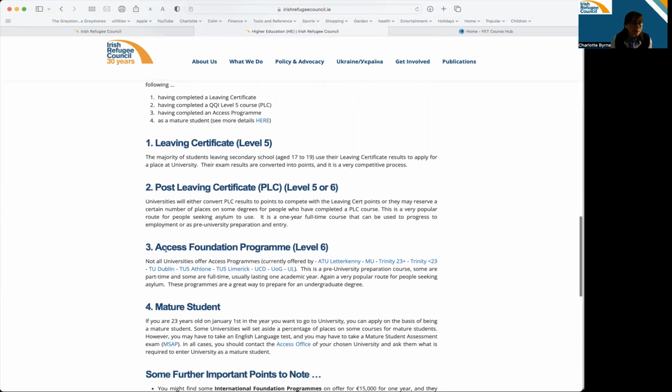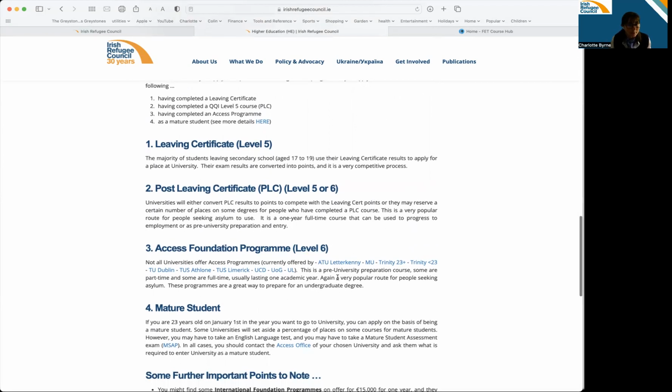You can also apply to do an Access Foundation course in one of these universities, and these are all live links to those universities. That's a 1 year course to prepare you to go into university. So if you're thinking about going to university next year, that would also be a good one to do. And you can also apply as a mature student. That can be a little trickier because you will have to do an English test, and there's a little more to it. Anyway, the links are in there. That's where you need to go if you want to do that.